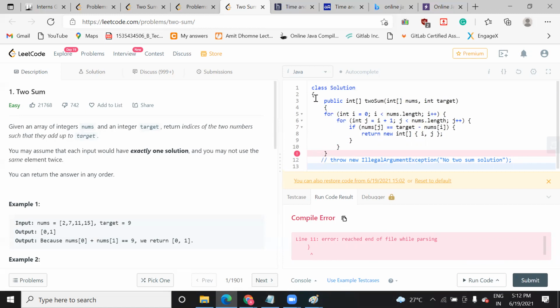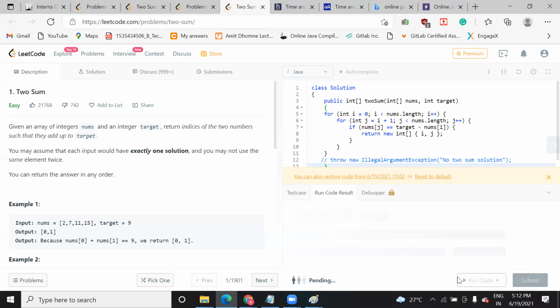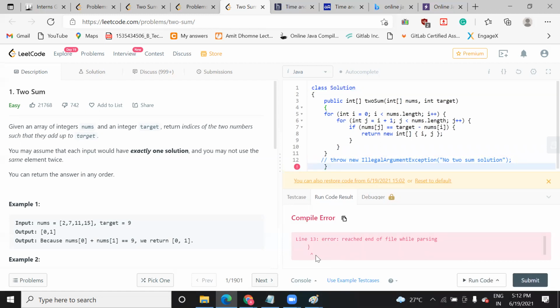You can count the braces also. Opening is 2, 3, 4, 5, and how many closing? 1, 2, 3, 4, right? Let me add 1, but still it will give you an error. Let's see why it is giving the error.